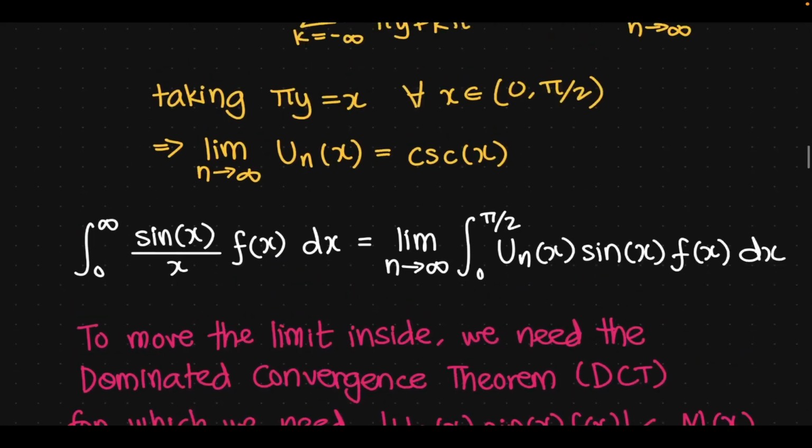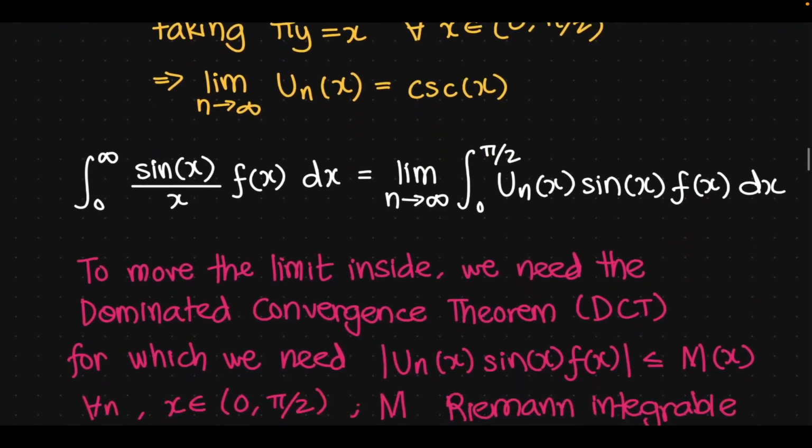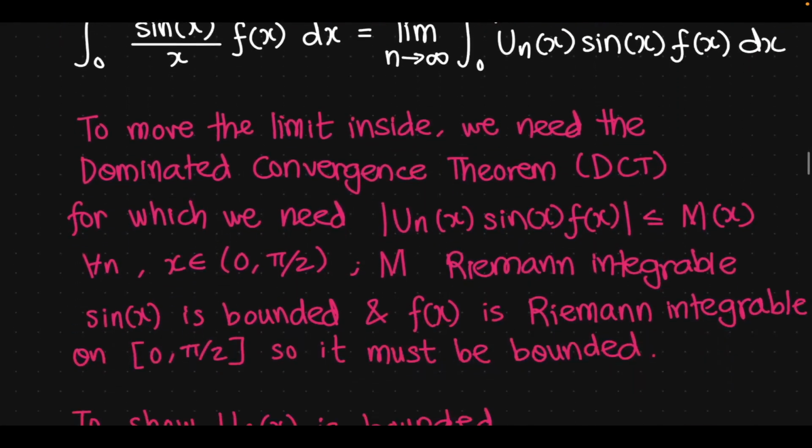And of course, if only we could take the limit inside, we'd have limit as n goes to infinity of un of x, which we indeed know is cosecant of x. That cosecant will kill the sine, and we'd just be left with integral 0 to pi over 2 f of x dx, and that would be it. That would prove the theorem that we had.